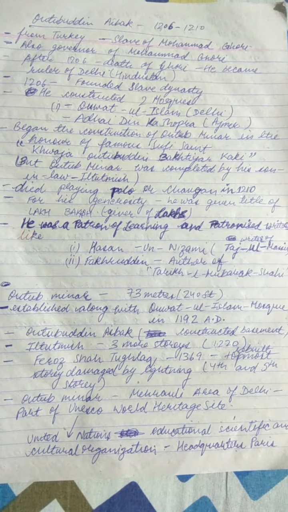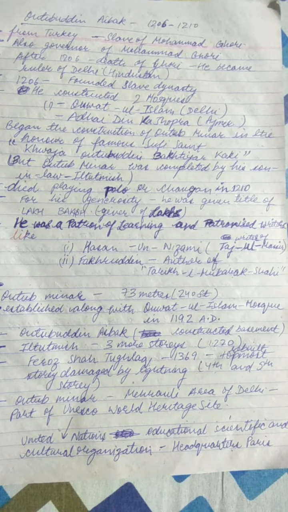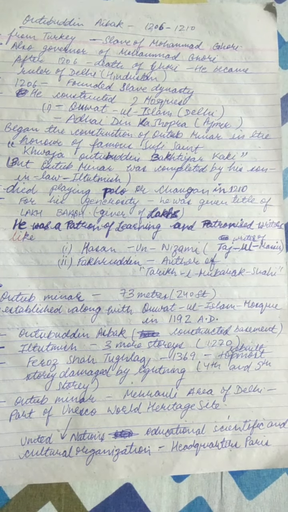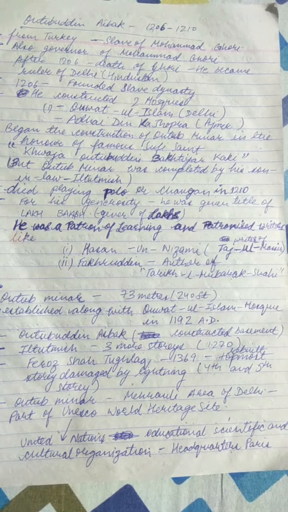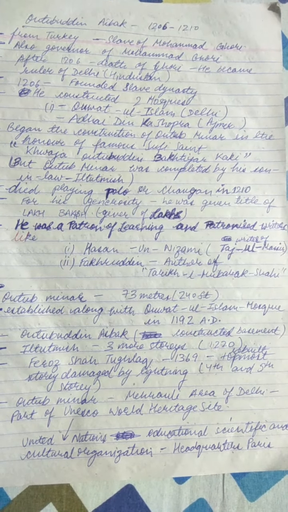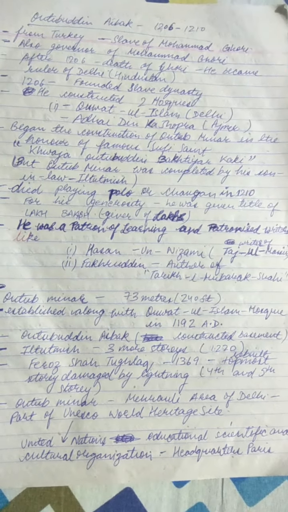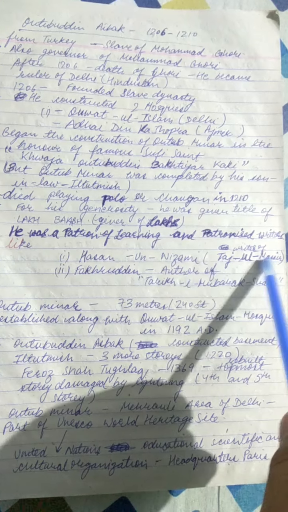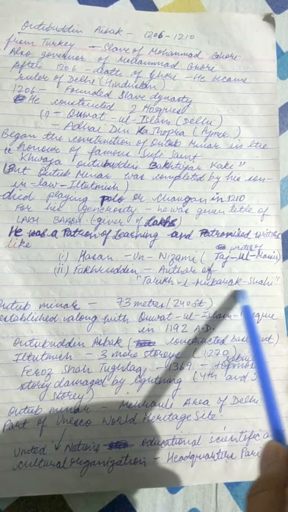He was a patron of learning and patronized writers like Hasan un Nizami, the writer of Taj ul Masir, and Fakhruddin, the author of Tarikh-e-Mubarak Shahi.